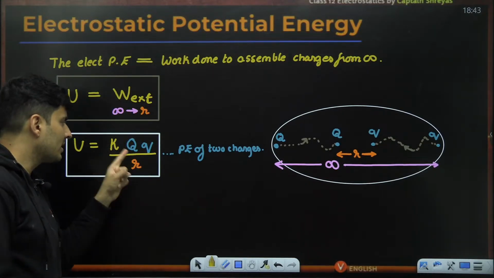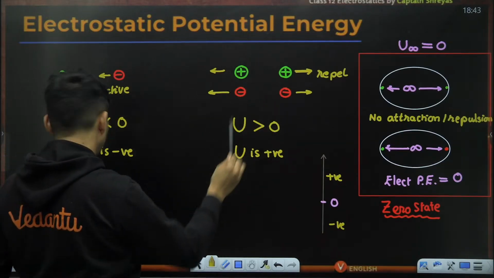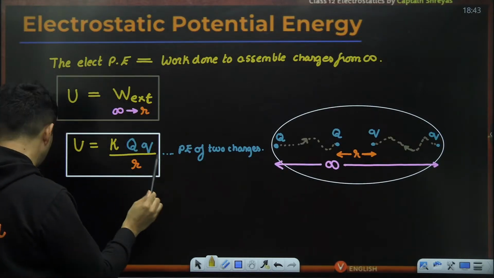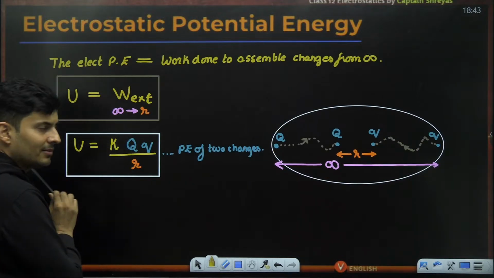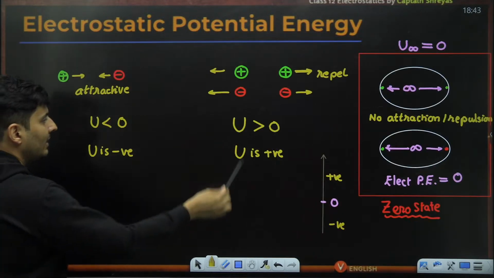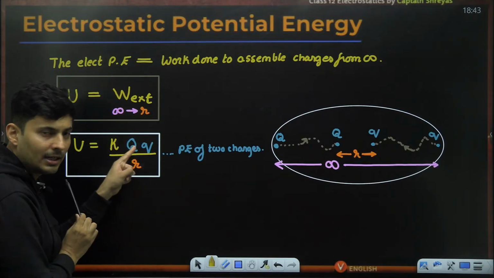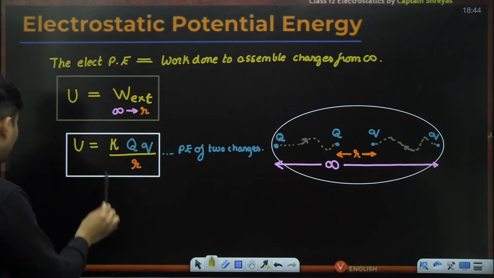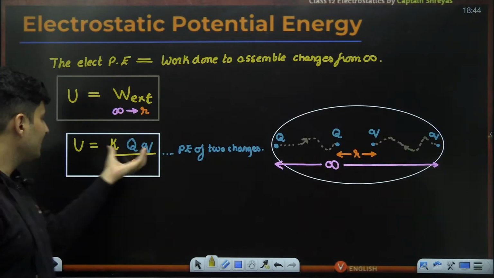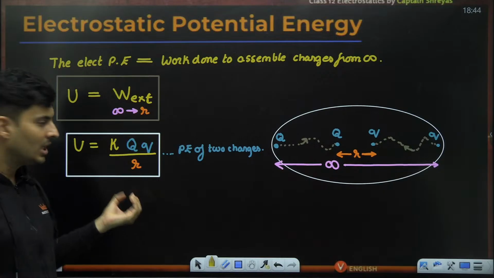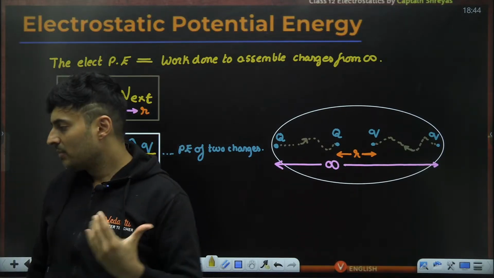Notice how if both the signs are positive, or if both the signs are negative, the multiplication becomes positive. So energy is positive, exactly like we predicted over here. But if one is positive and the other is negative, then the entire number will become negative, just like we predicted over here. So this is a very sign-sensitive equation. Don't just take magnitudes, take the sign also. Please take the sign also.